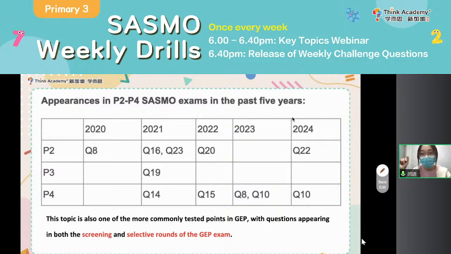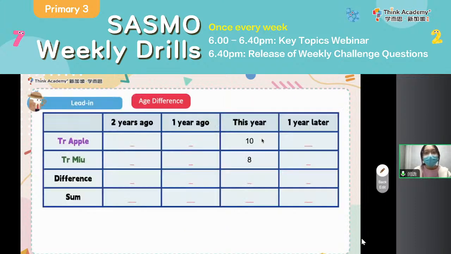Everyone, don't be lazy. Please prepare your pencil. Okay, so firstly, let's start from one warm-up question. As you can see, if I just tell you teacher Apple is 10 years old this year and teacher Mew is 8 years old this year, could you please tell me what is the difference between their ages? What is the difference? Correct, it should be 2, right?